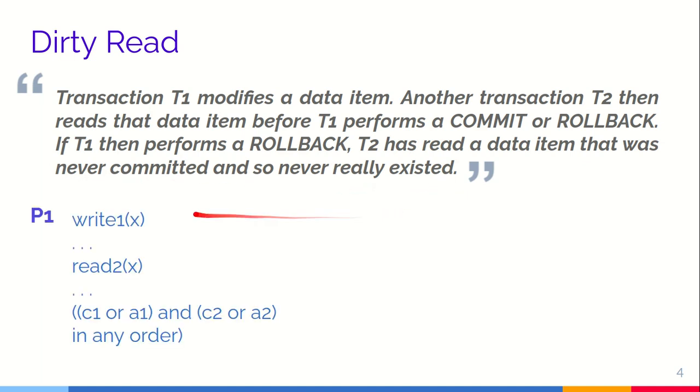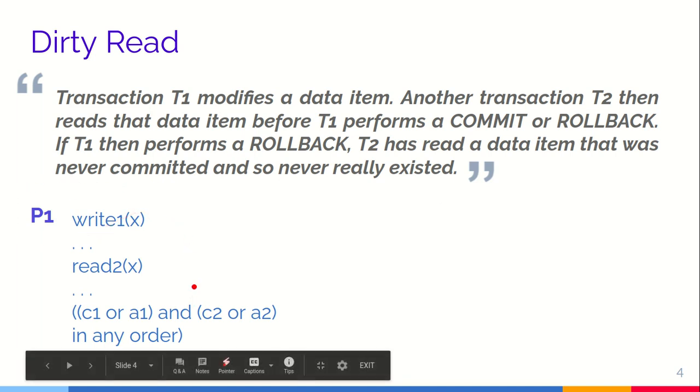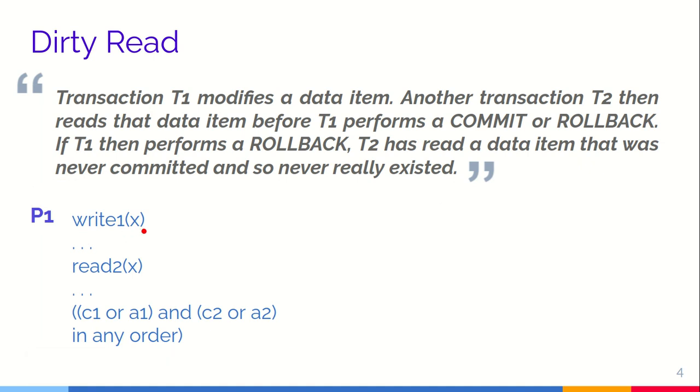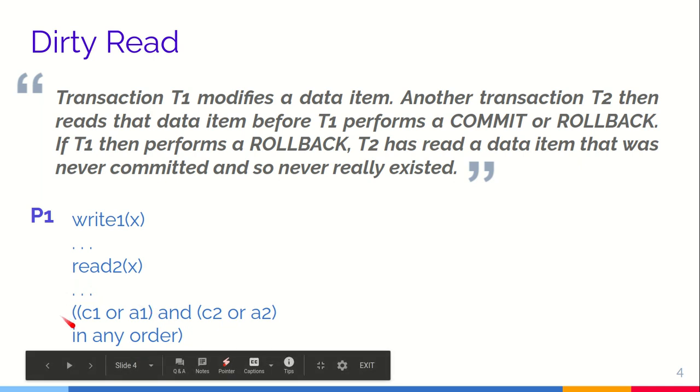So let's say this is P1 and this is the set of executions. Transaction 1 writes data item X, and then transaction 2 reads it. Then transaction 1 might commit or abort, and transaction 2 might commit or abort, in any order.